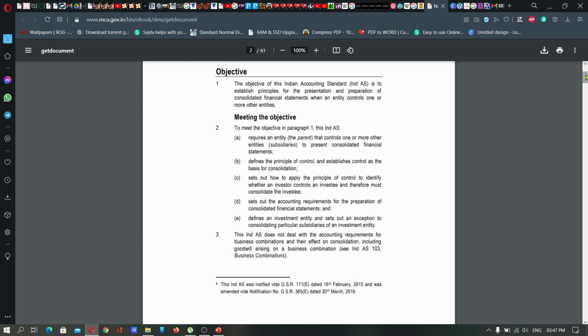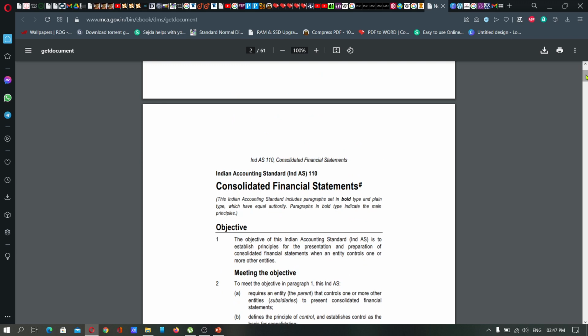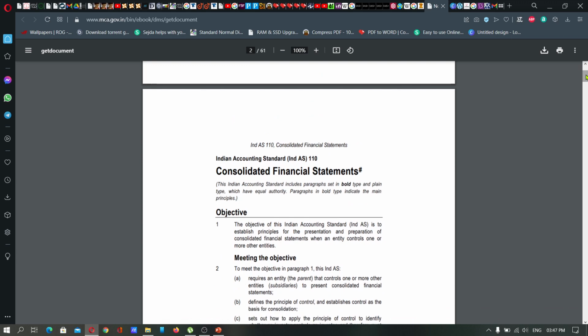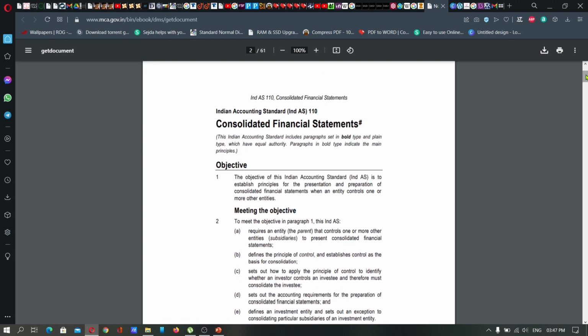So when these two companies join together, the various items or elements of the financial statements of these two companies have to be presented in one single statement. So this accounting standard, otherwise known as Ind AS 110, deals with consolidated financial statements. When the consolidated financial statements of these parent and subsidiary companies are prepared, they have to comply with Ind AS 110.